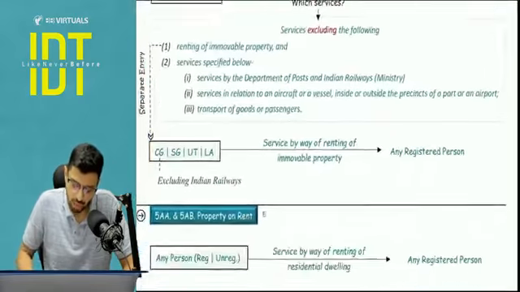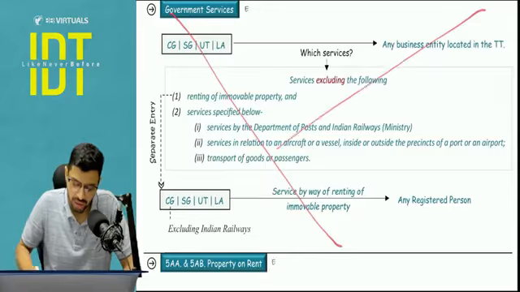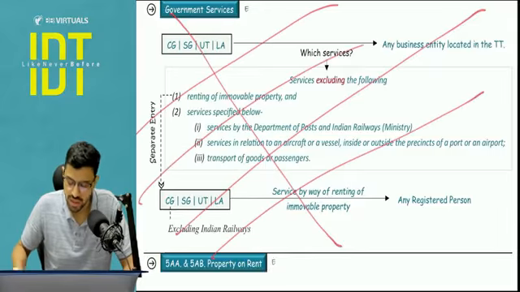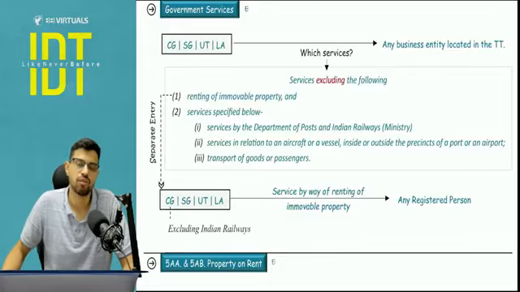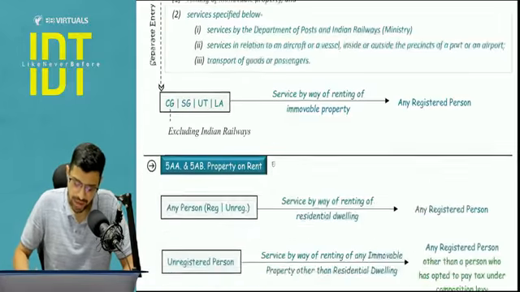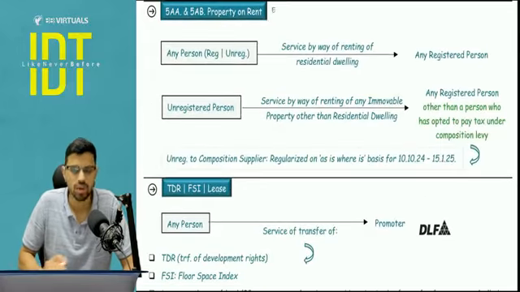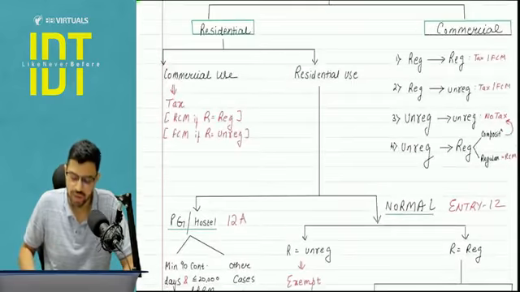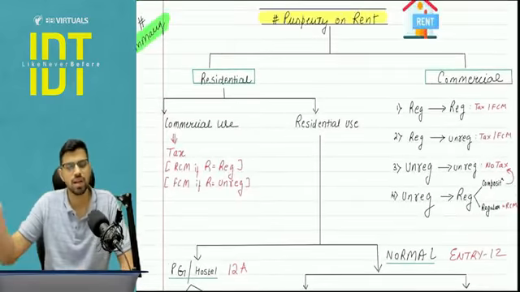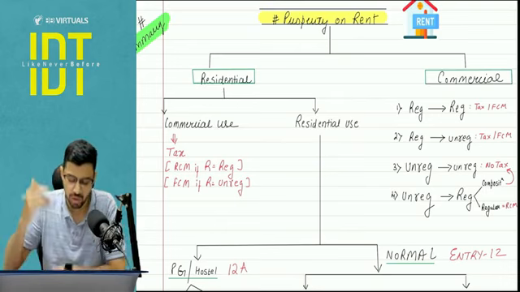Now I want to move to the next. Government service I don't cover here ever. In all the revisions I cover it in the exemptions entry, because it is very comprehensive. I need to do that from there only. Next I will cover property on rent, and I want to cover it directly from a chart, because I know you have done it individually and there is a lot of confusion, because there is one exemption entry, then there is an RCM entry. We will do it here only.